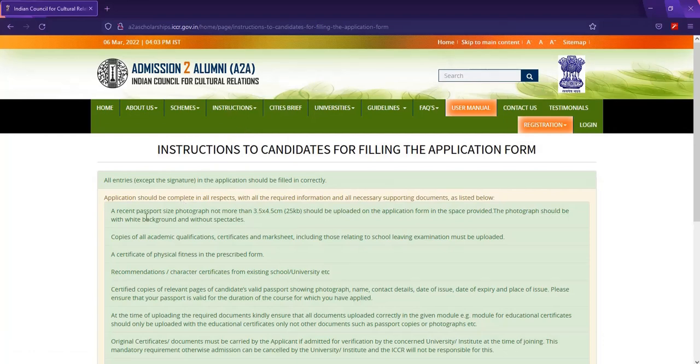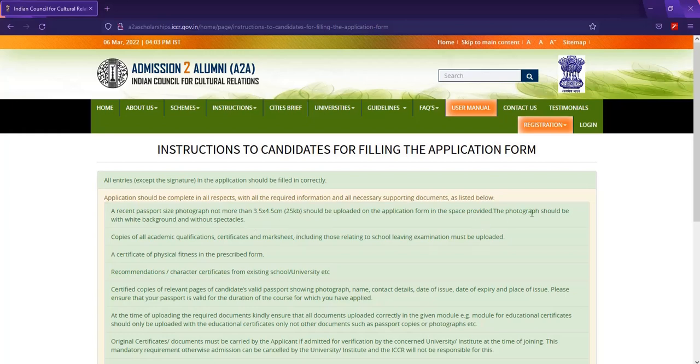So here you have the guidelines or the instructions for filling the application as a candidate. You need a passport size photograph, which shouldn't be more than 3.5 by 4.5 centimeters, and it should not exceed 25 kilobytes. That is the size of the profile picture you will upload in their portal. Later on I will show you how to create an account and login details.